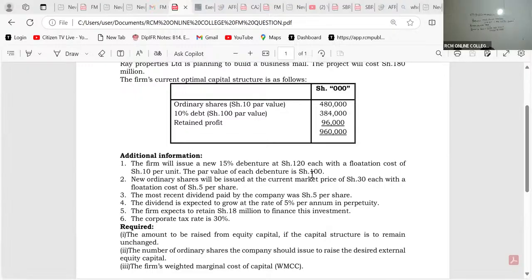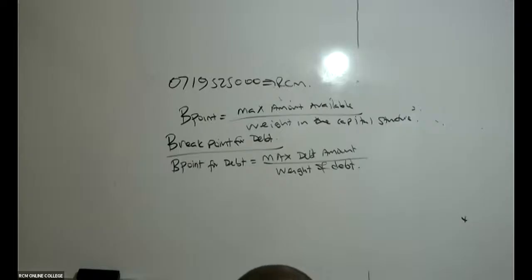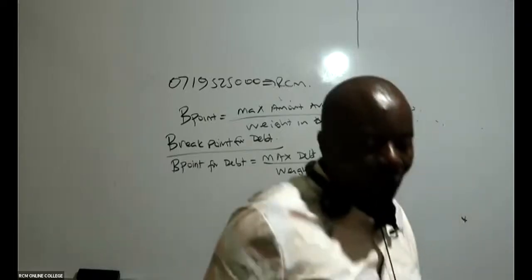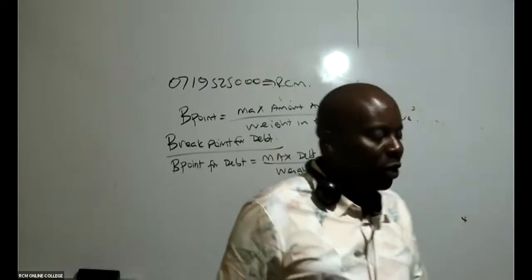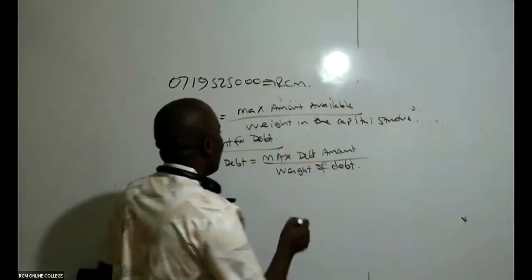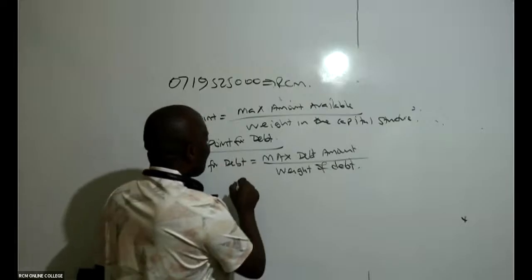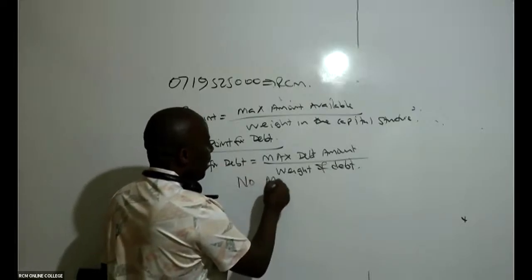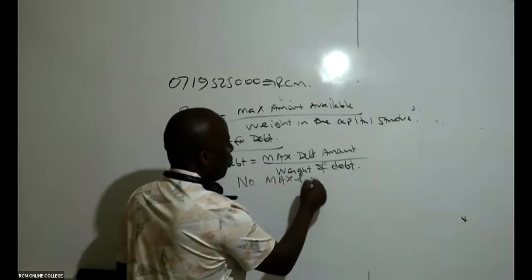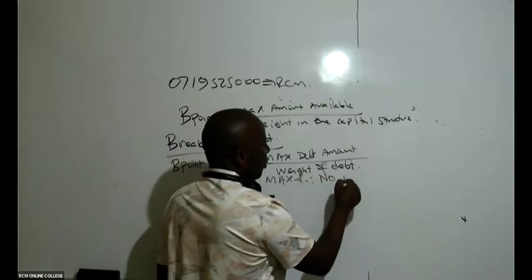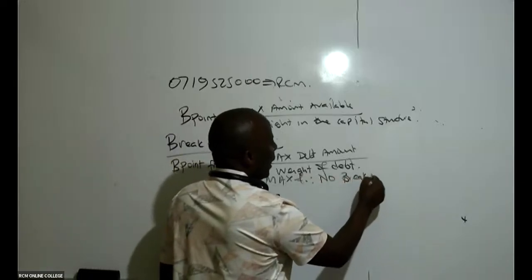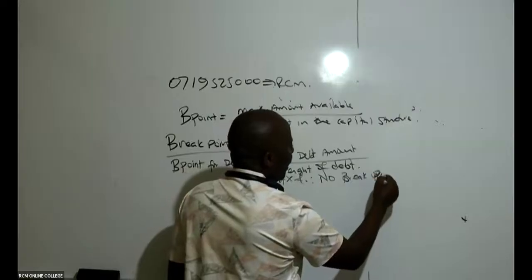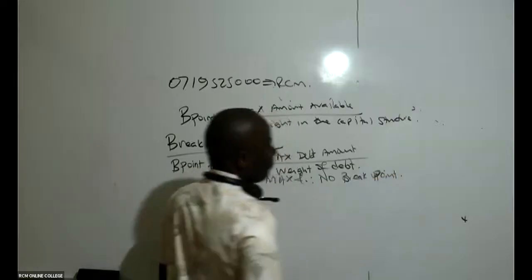Remember, breakpoints normally happen whenever there are restrictions. Here there are no restrictions at all. So what do we do? No maximum. So also for the breakpoint for debt, no maximum, and therefore no breakpoint.